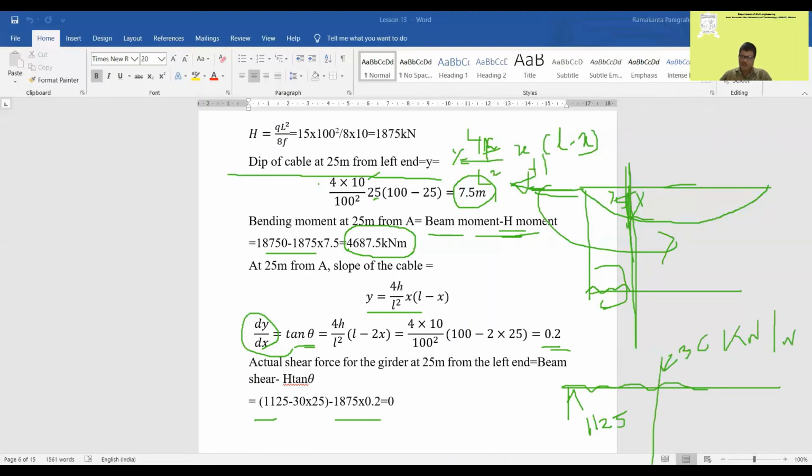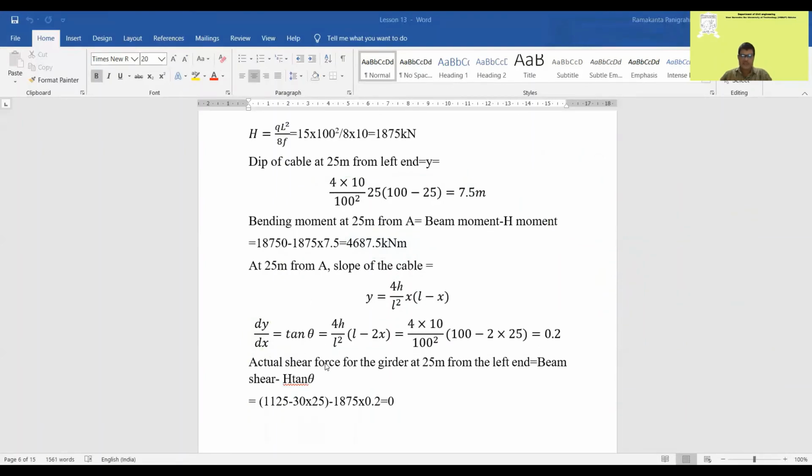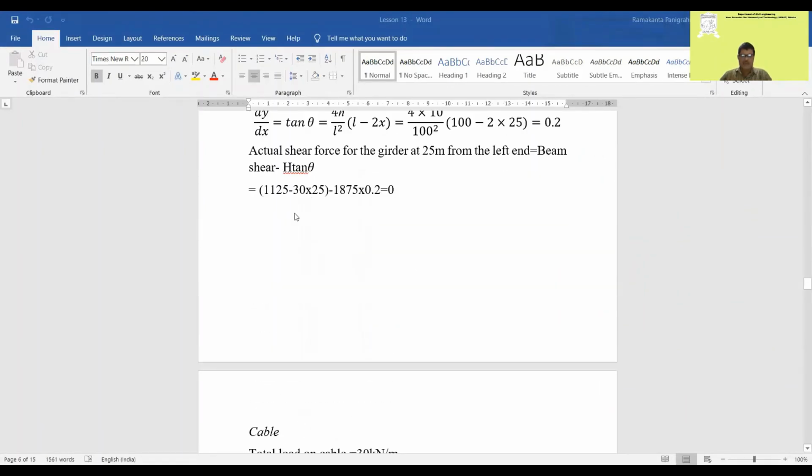What is the shear force at 25 meter? At 25 meter it will be 1125 minus this W into the distance x. So that will be 1125 minus 30 into 25. Then minus H, already found out, H into tan theta. So that will give you the beam shear in the girder at the distance of 25 meter from the left end. So find this value, that comes out to 0. So there is no shear.